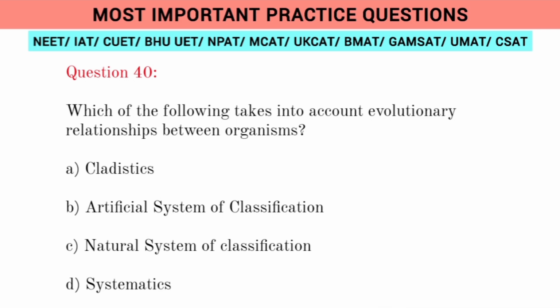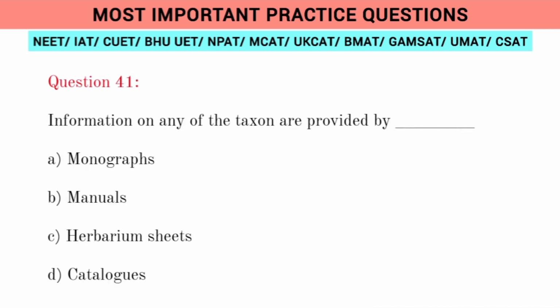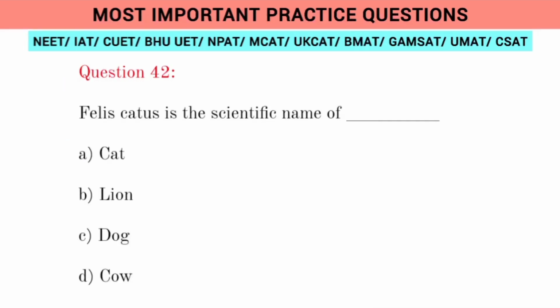Question 42. Which of the following takes into account evolutionary relationships between organisms? A. Cladistics, B. Artificial system of classification, C. Natural system of classification, D. Systematics. Question 43. Information on any of the taxon is provided by: A. Monographs, B. Manuals, C. Herbarium sheets, D. Catalogs.